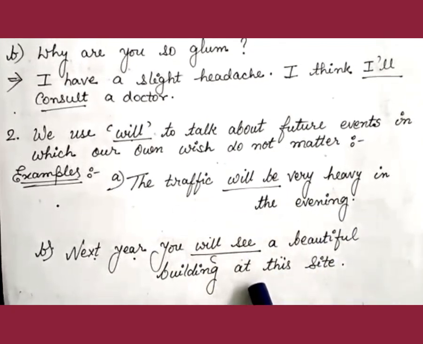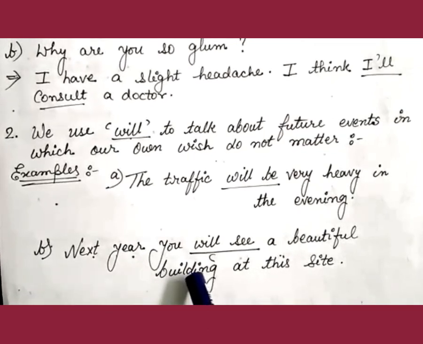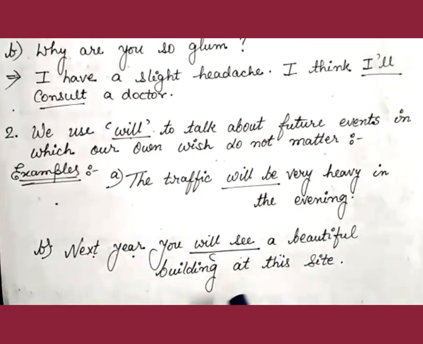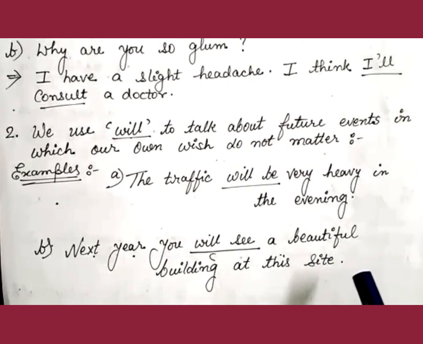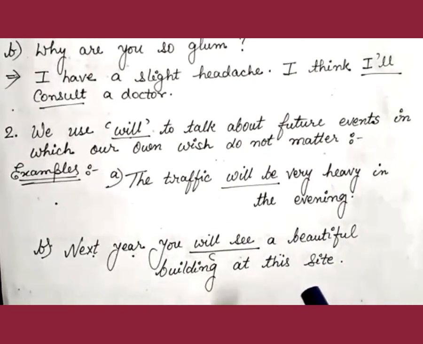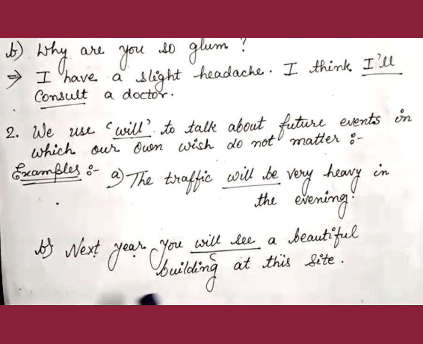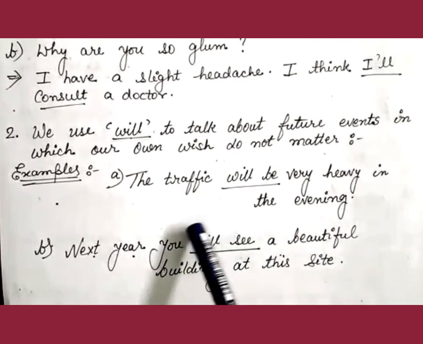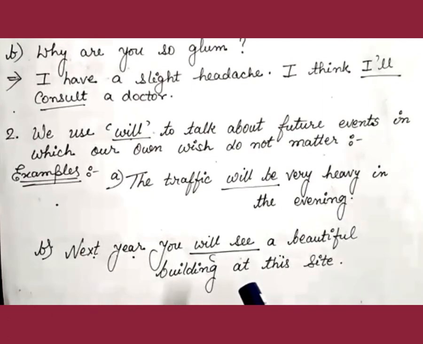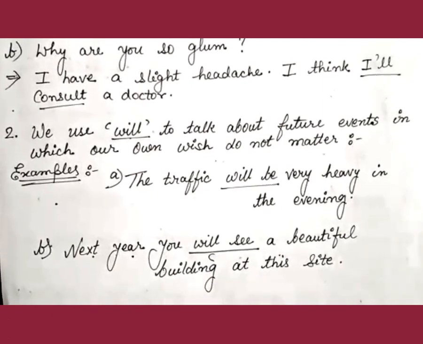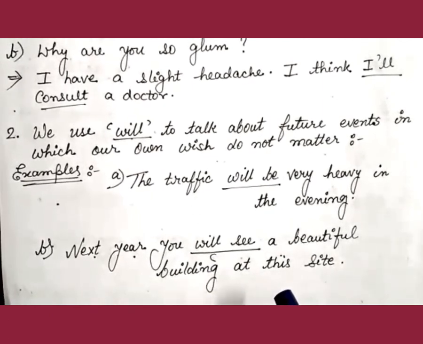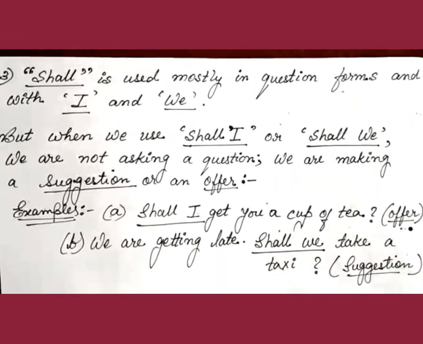Again, the next example: next year you will see a beautiful building at this site. Now you see there is no personal touch here. Here our own wish does not matter at all. Even in the second example, the presence of will confirms that this particular sentence is in future tense.